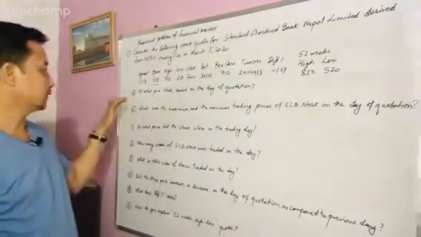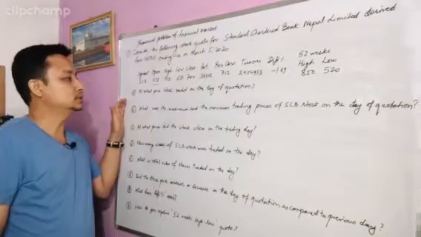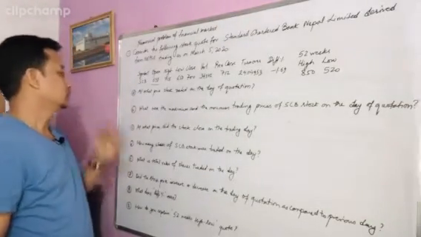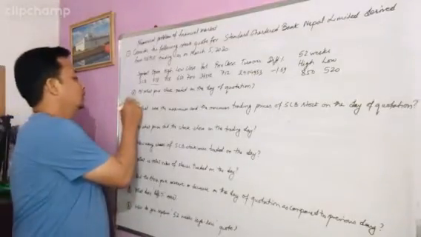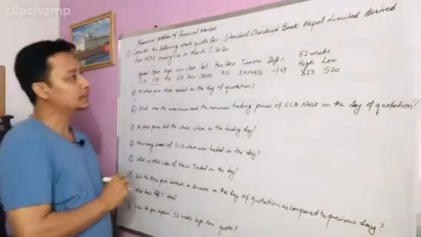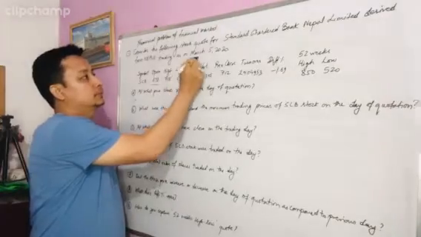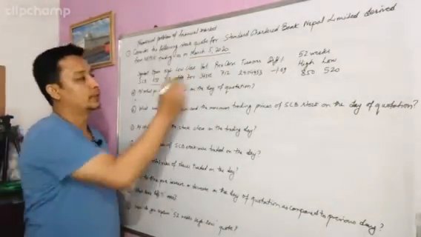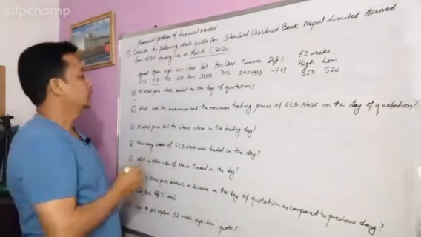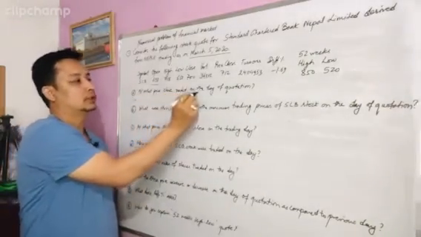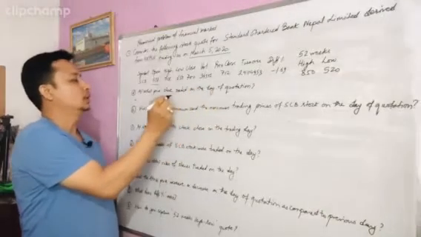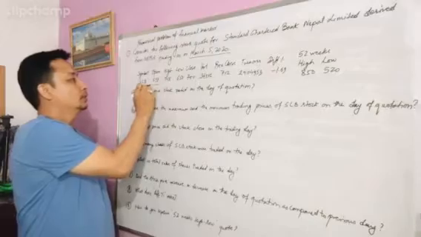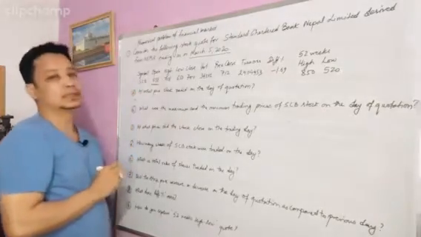So now let's see the first one. At what price did the stock trade on the day of quotation? The day of quotation means March 5th, 2020, which is provided in the question. If you see the price here, you can see the open price, which is 698.